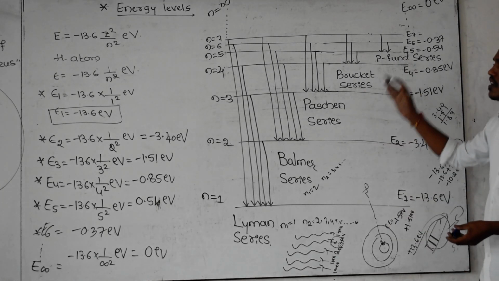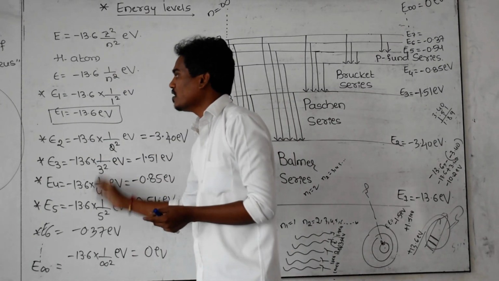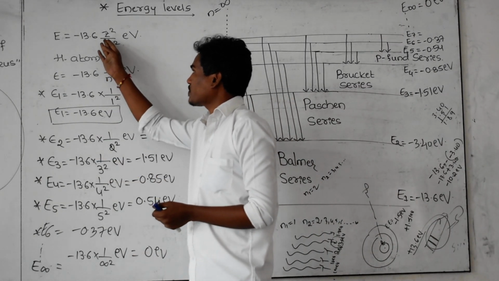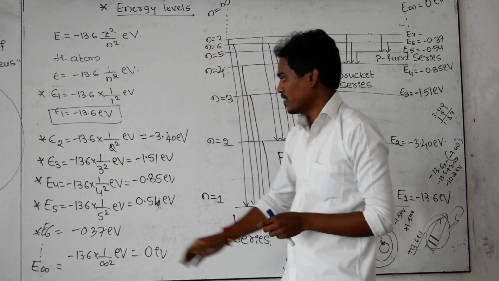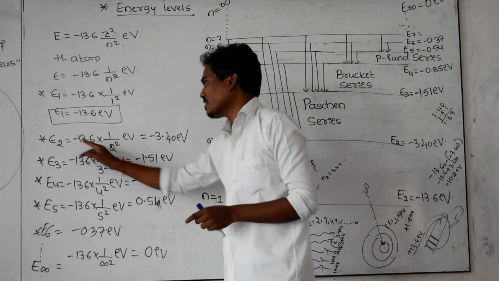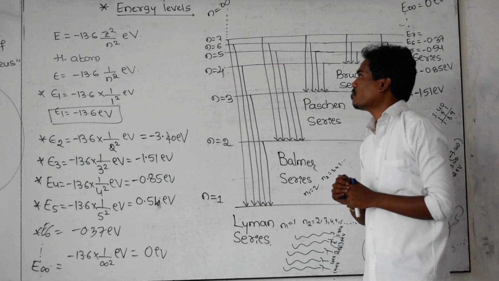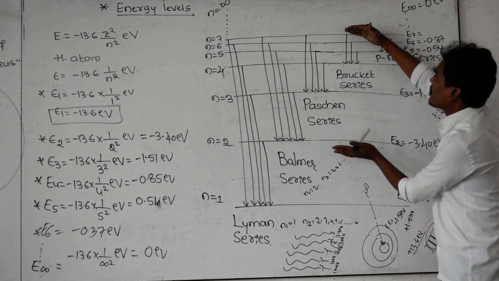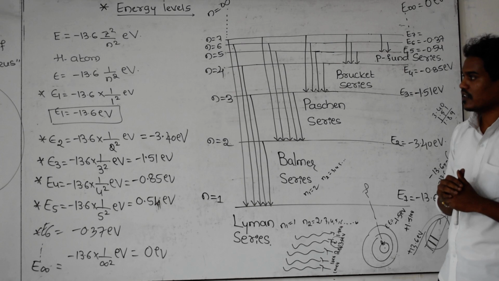And this is the energy level. The energy of each and every orbit can be calculated by using this theoretical formula. Remember Z is 1 for the hydrogen atom, and the only variable is the number of the orbit, on which E depends. As the number of the orbit increases, these levels become very close, indicating that the energy differences between these orbits decrease.